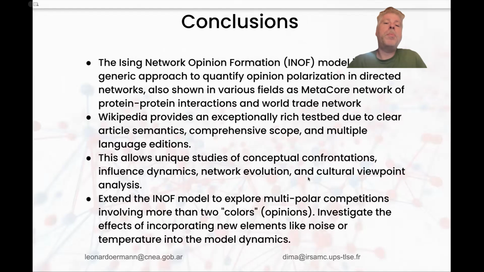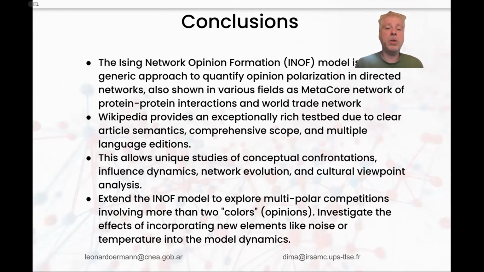Okay, I hope I could present in a good way the Ising network opinion formation model, which can be applied also to different networks, like for example protein-protein interaction networks or the World Trade Network.